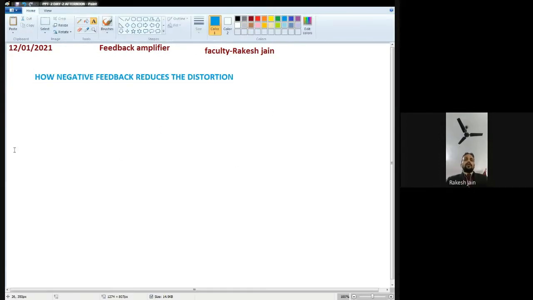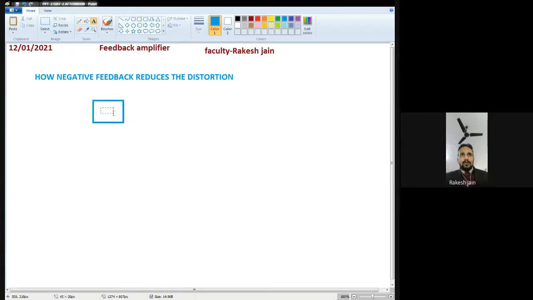Again, let's suppose we take a general block example. Let's suppose this is a feedback case. Instead of a particular voltage series or voltage shunt, otherwise you will ask why we always use voltage series only. You can use any example and prove it.